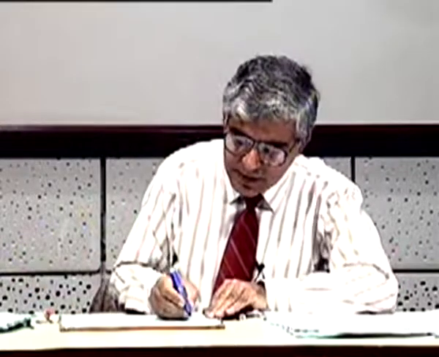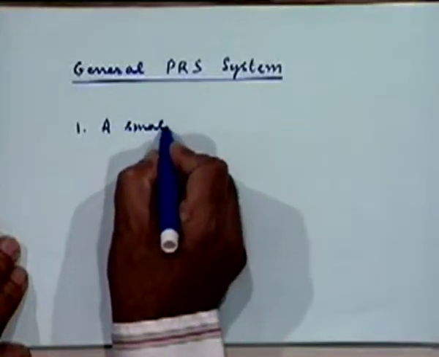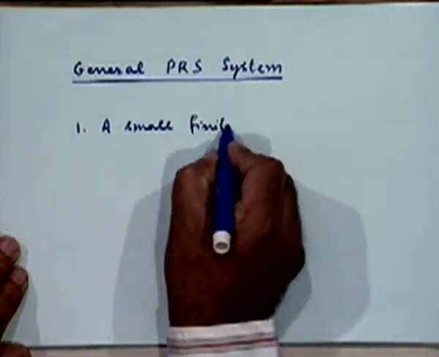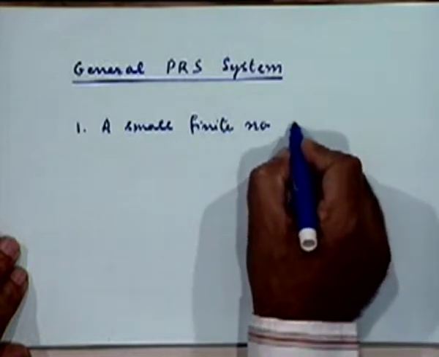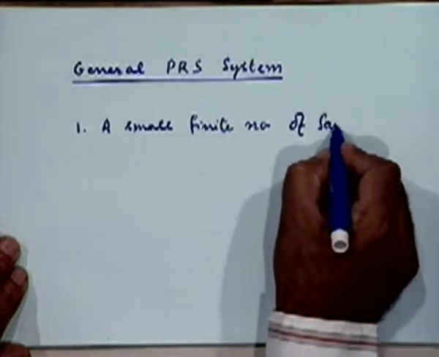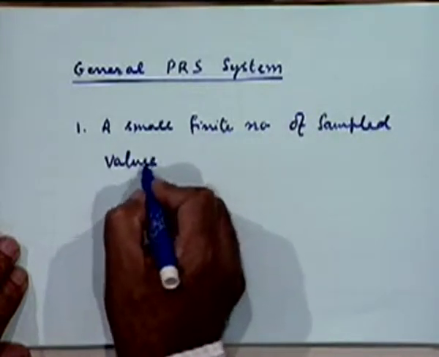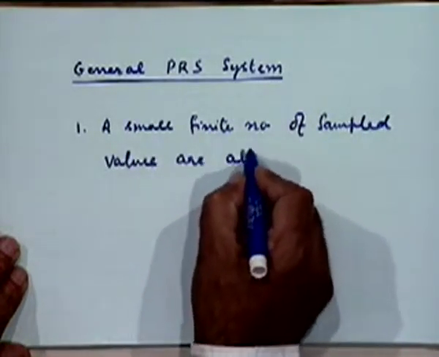So let us say we are talking about a generalized system of PRS in which a small, of course we won't like to make it too large, finite number of samples or sample values are allowed to be non-zero.